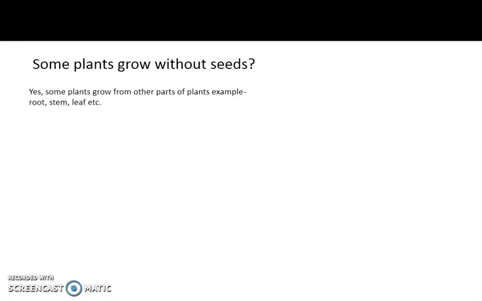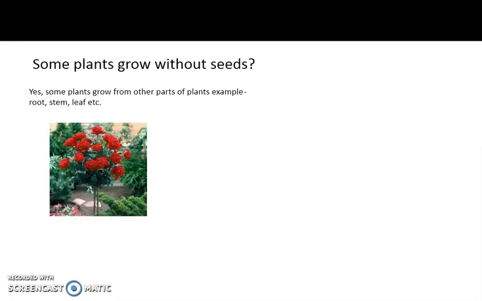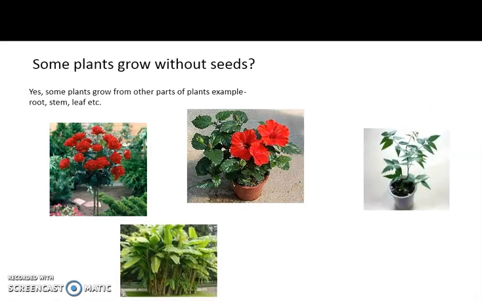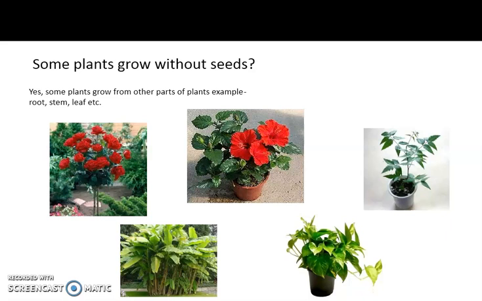Yes, some plants grow from other parts of plants, for example root, stem, leaf, etc. There are some pictures of examples of plants growing without seed. The first example is the rose plant, second hibiscus, third the neem plant, and next a banana tree, and this one is a money plant. These are examples of plants that grow without seeds. You can also see various other examples of these types of plants.